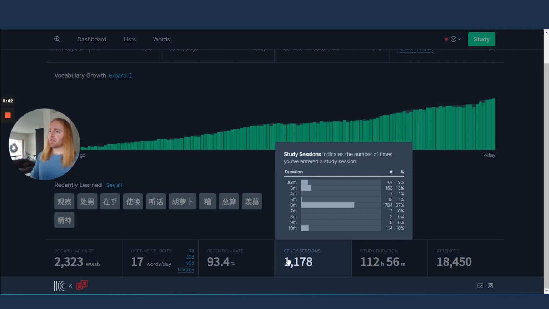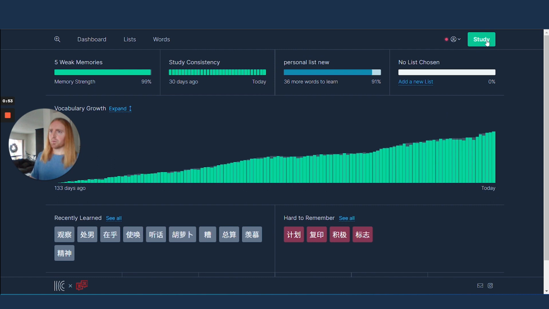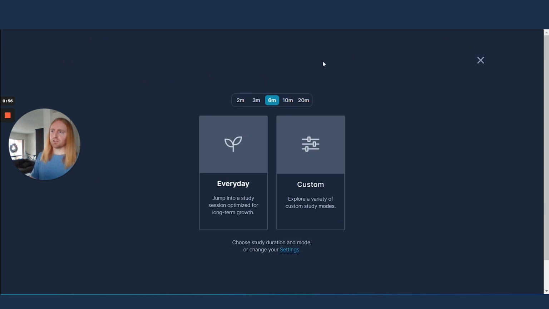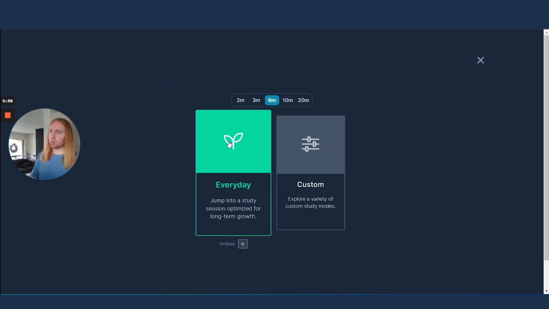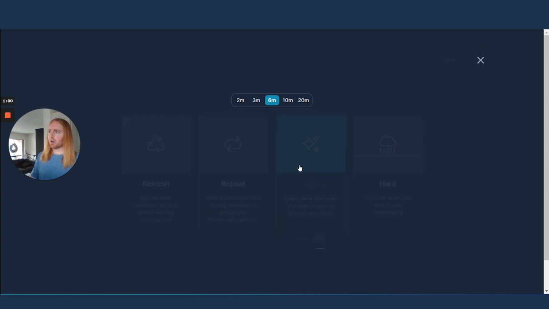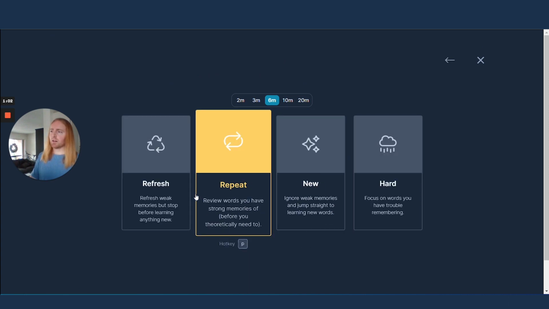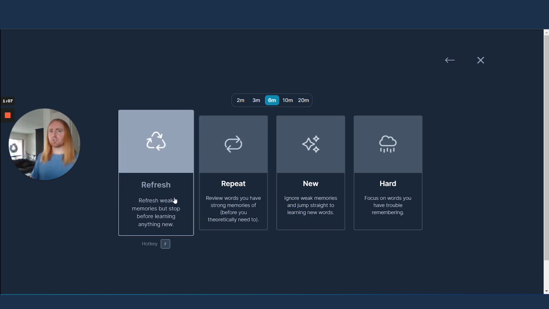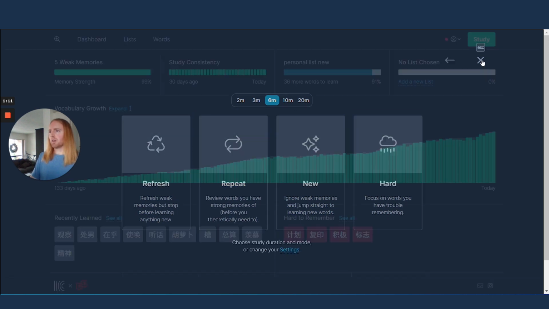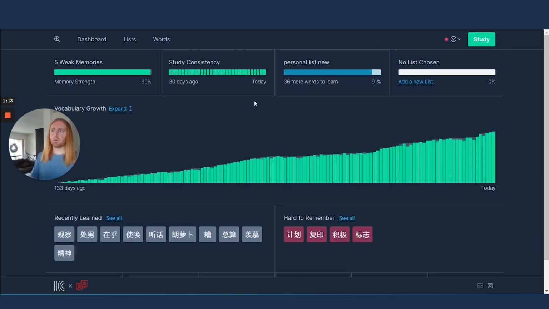So for me, I usually start with a 6-minute session. If I feel like going, I can do another one. But I do this multiple times every day to keep the words fresh in my mind. The other thing I can show you, when you're doing the actual study sessions, 6 minutes, usually I just do every day. There are some custom modes, like if I don't want to learn any new words on that day, I just want to catch up on the words that I already know and finish reviewing those. I can select these options, but normally I just do the default mode.